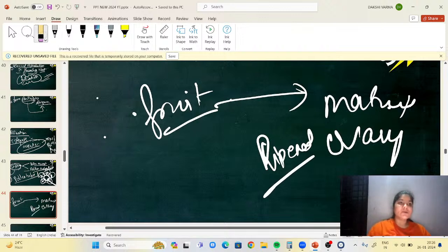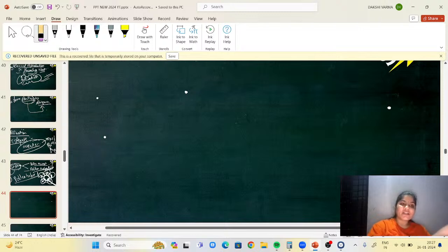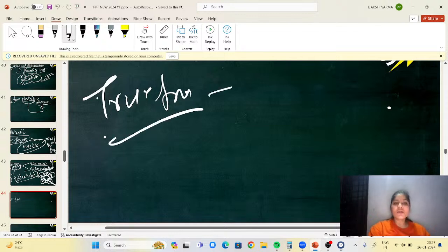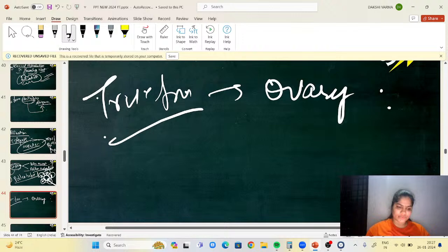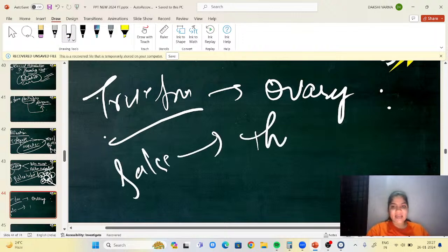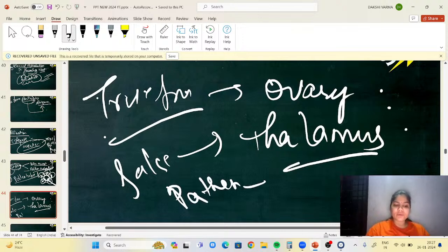Next, there are three types of fruits: true fruit, false fruit, and parthenocarpic fruit. True fruit develops from the ovary. If the ovary is forming the fruit, that is called a true fruit. False fruit is formed by the thalamus.